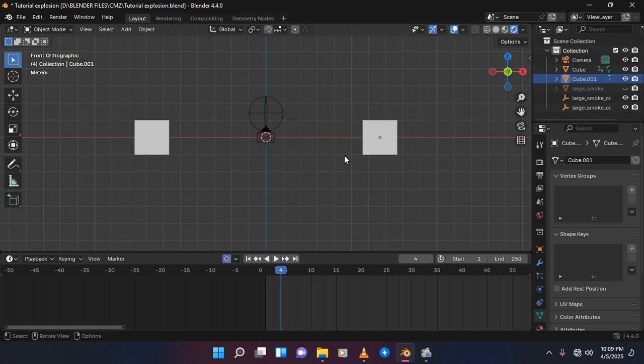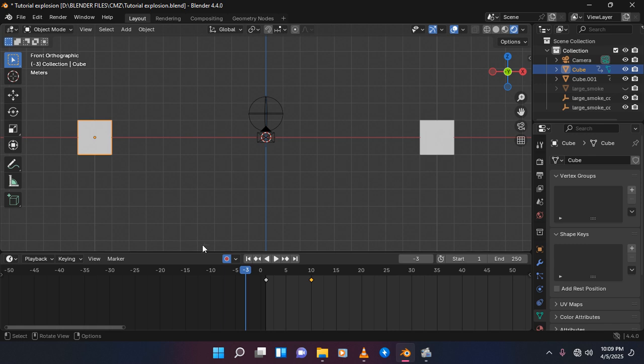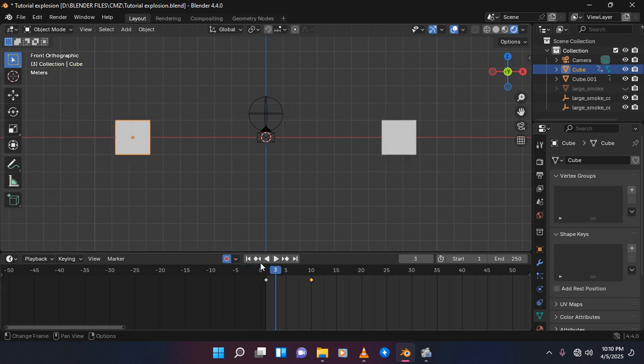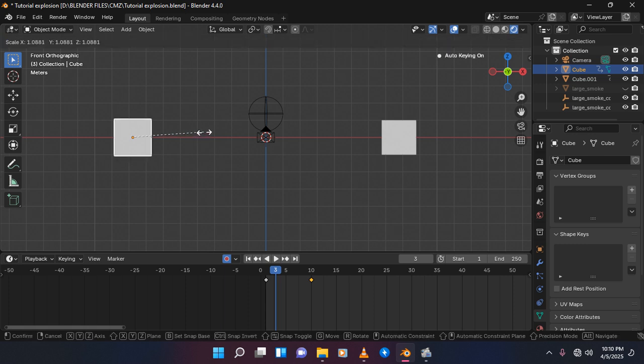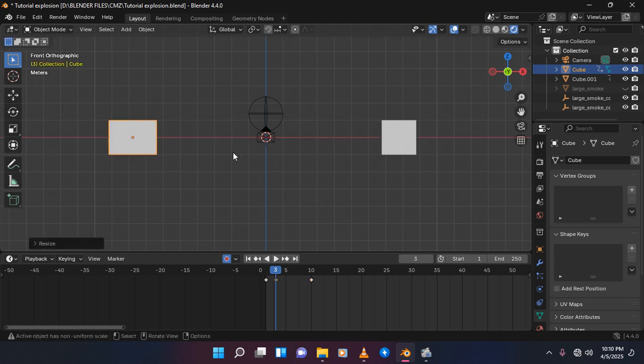Okay, so let's make sure that the animation is a bit nice. So go to frame 3, S, X, and scale just a bit, just like this.